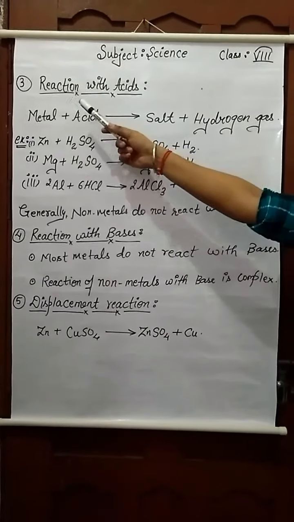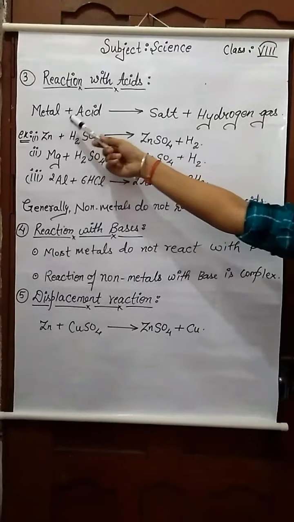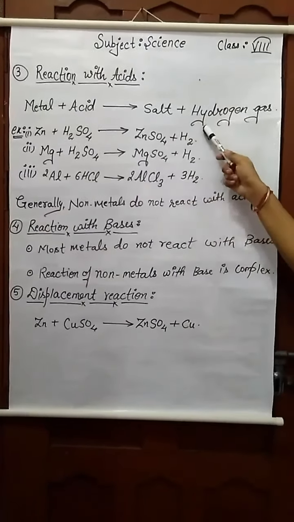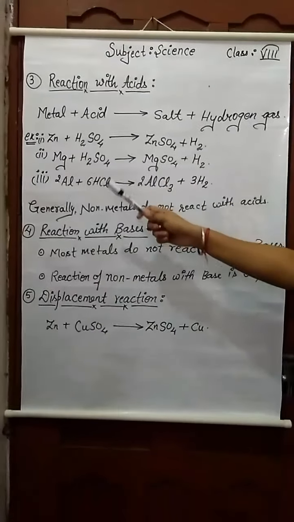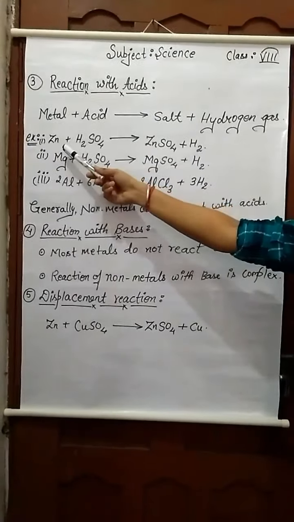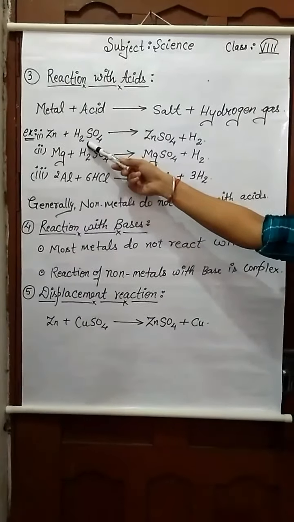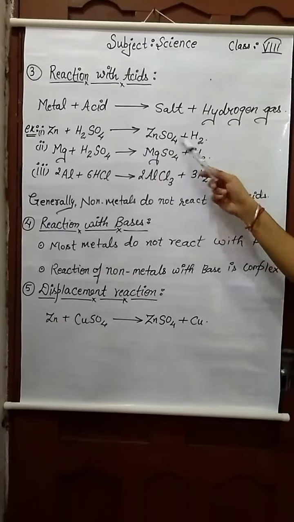Now our third property is reaction with acids. When metal reacts with acid it produces salt and hydrogen gas. Some examples of metals are zinc. When zinc reacts with sulfuric acid it produces zinc sulfate and hydrogen gas.